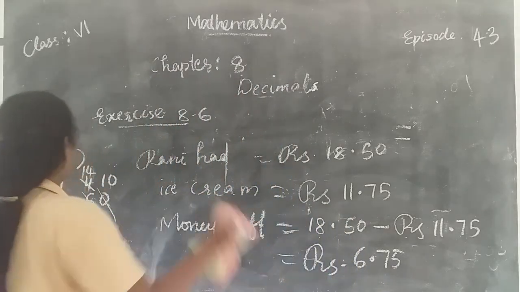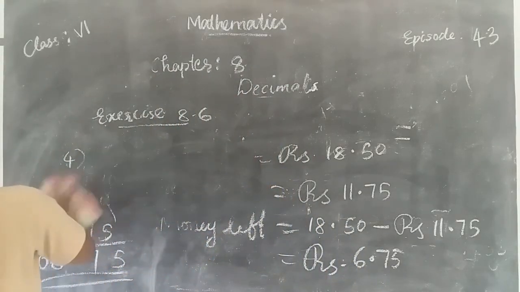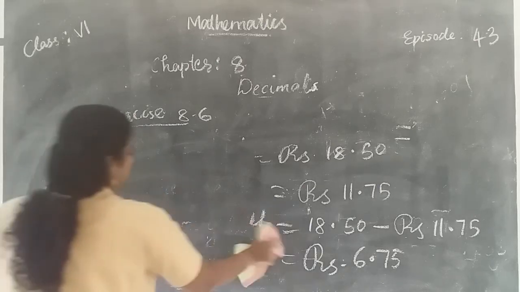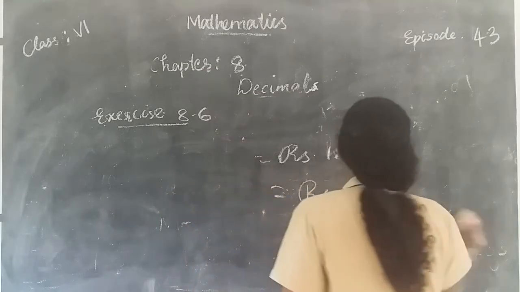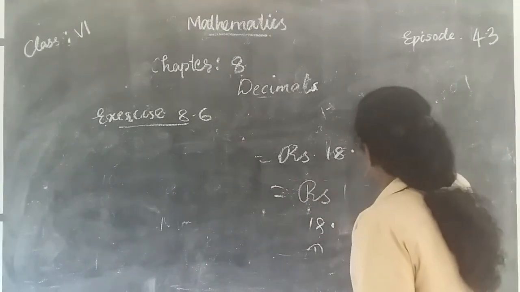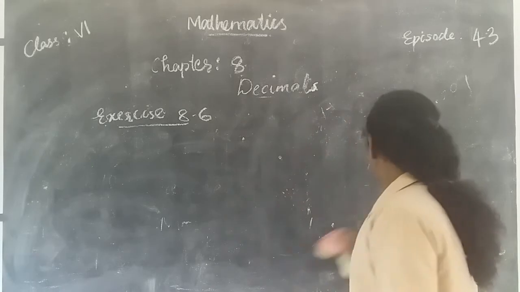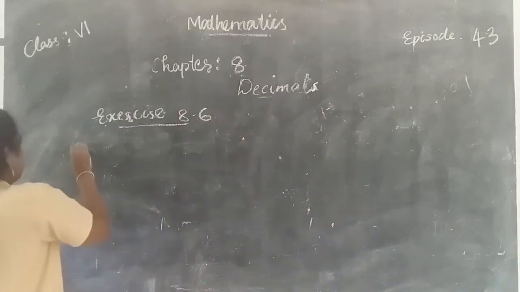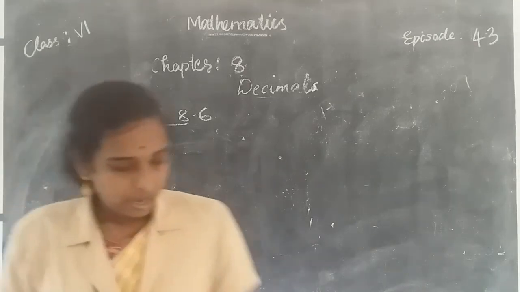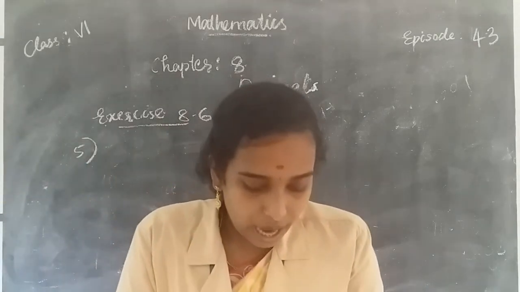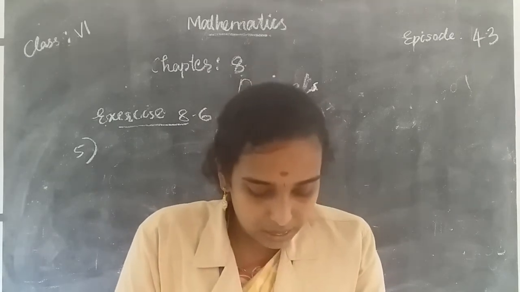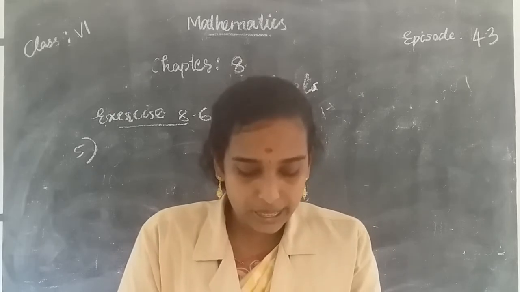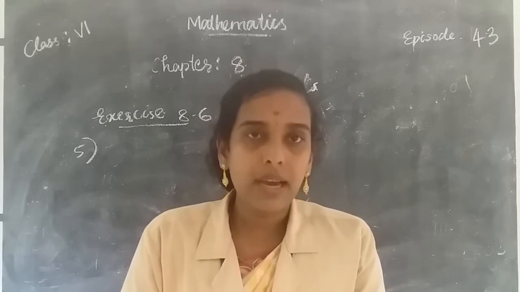Then question number 5. Tina had 20 meter 5 centimeter long cloth and she cuts 4 meter 50 centimeter length of cloth from this for making a curtain.